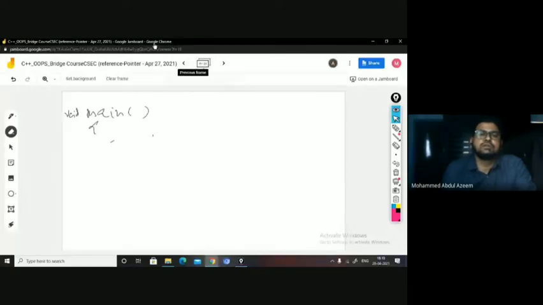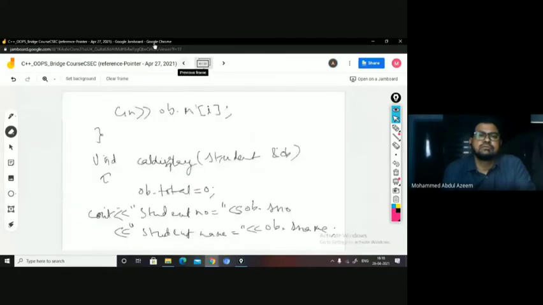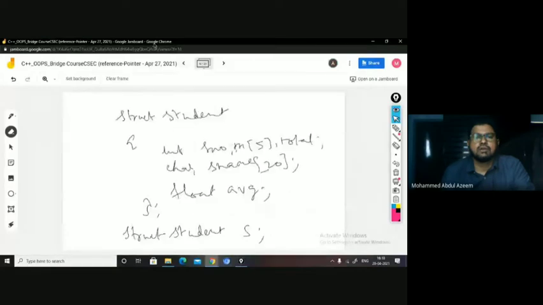So I'll remove this from the global position. I'll create the instance of the student in the main itself, which is going to be local to the main function, right?